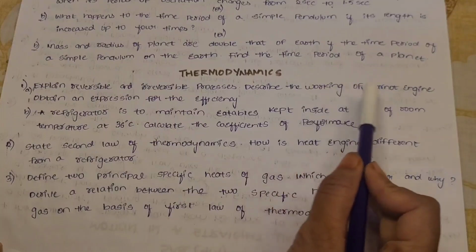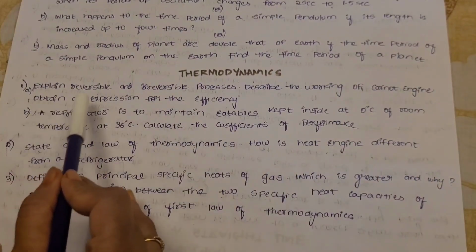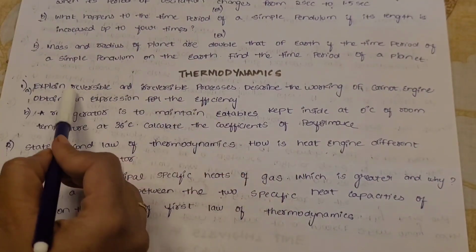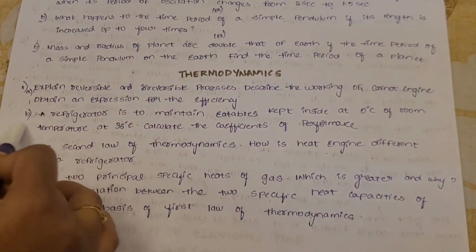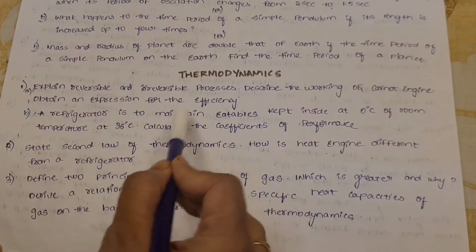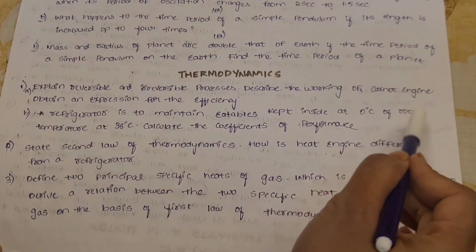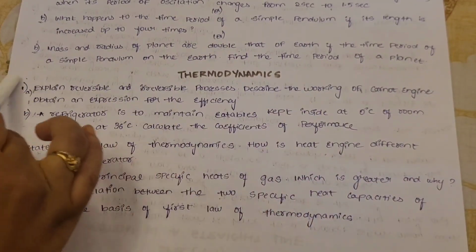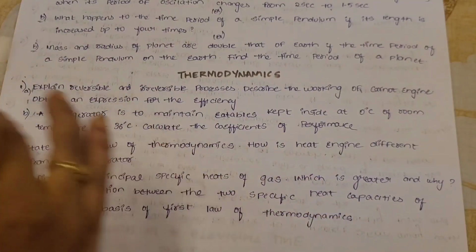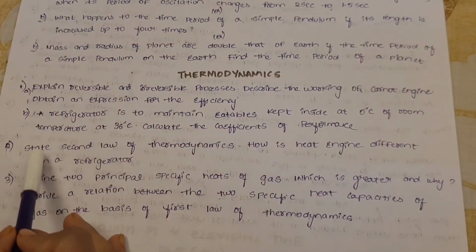In this, maybe you'll get a 2 marks problem, that is, a refrigerator is to maintain eatables kept inside at 0 degrees Celsius with room temperature at 30 degrees Celsius. Calculate the coefficient of performance. Formula of coefficient of performance is equal to T2 by T1 minus T2, where T2 is the absolute temperature of the refrigerator and T1 is the absolute temperature of the surroundings.